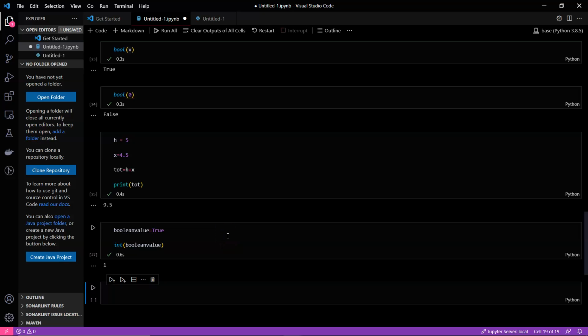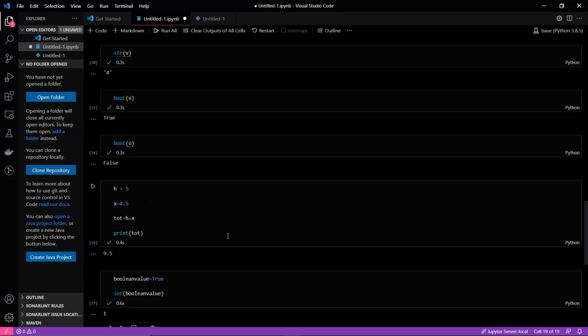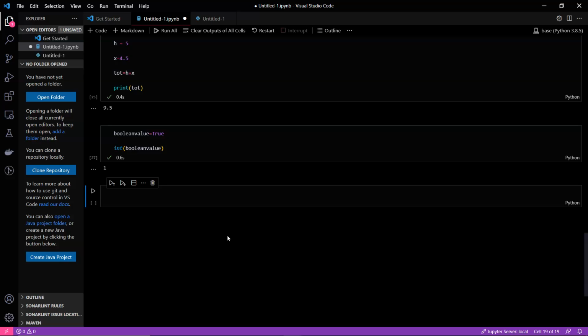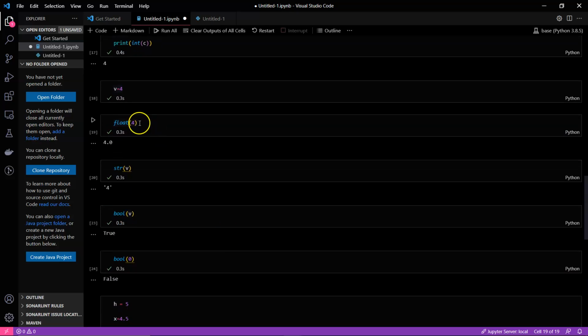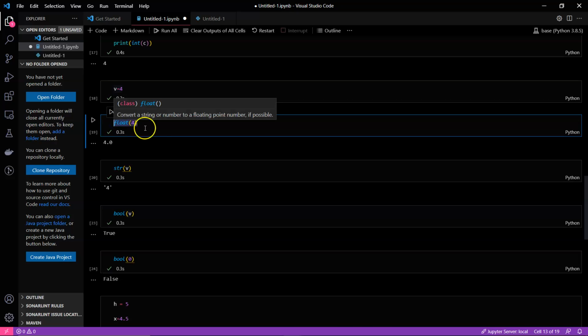Usually in mathematics, or in truth tables, if you have learned, we use 0 and 1 to denote false and true sometimes. So it's the same case here. Let's think of one more thing. Unless you assign a variable, even if you are converting it using float, that doesn't matter.